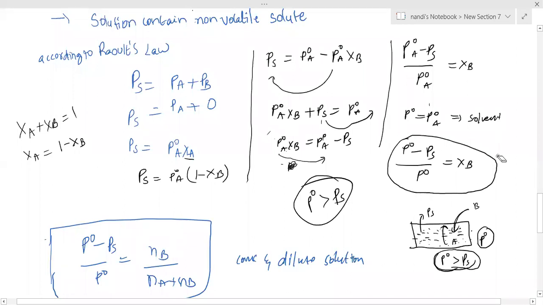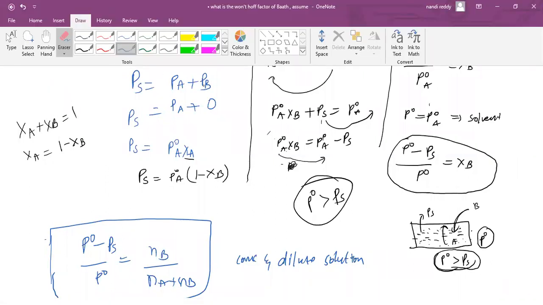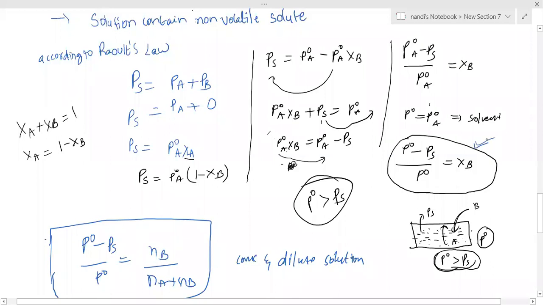Relative lowering of vapor pressure equals mole fraction of solute. Note down that point.